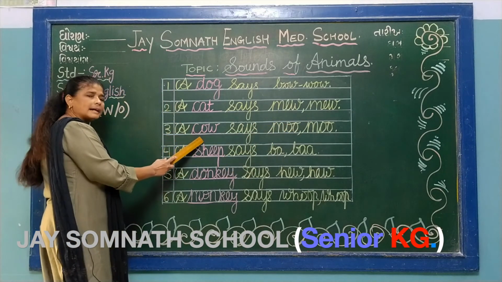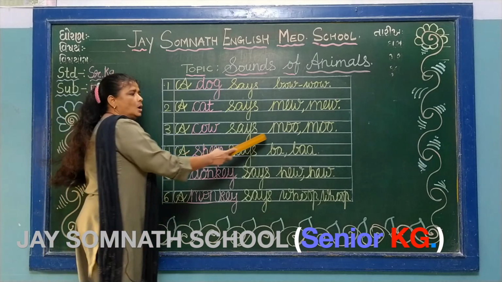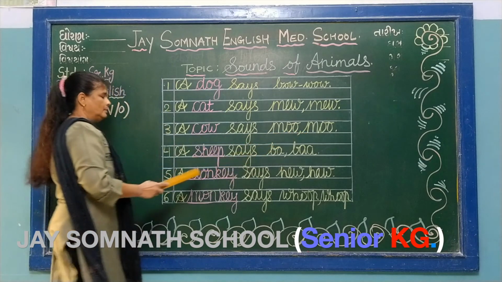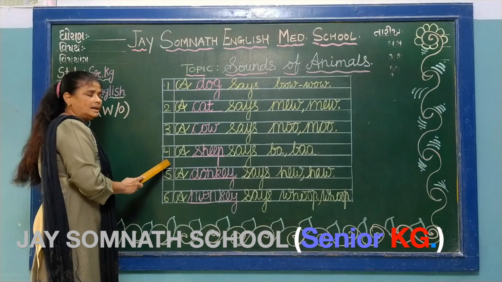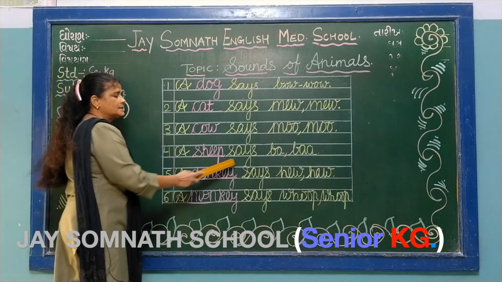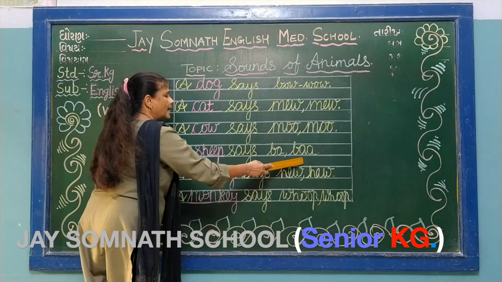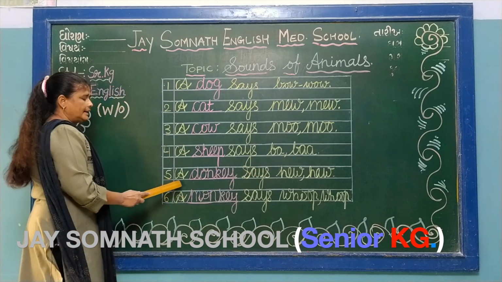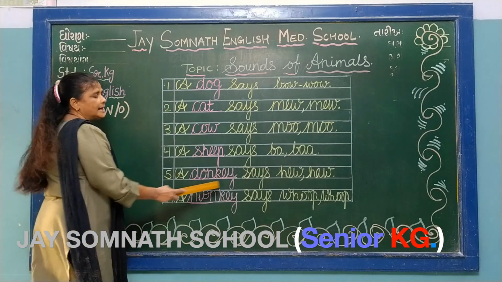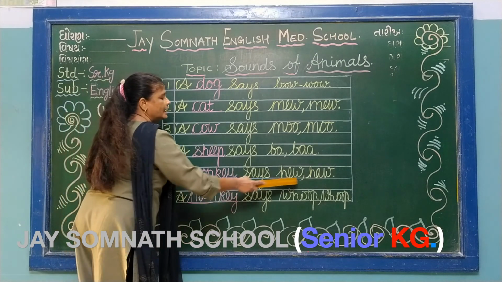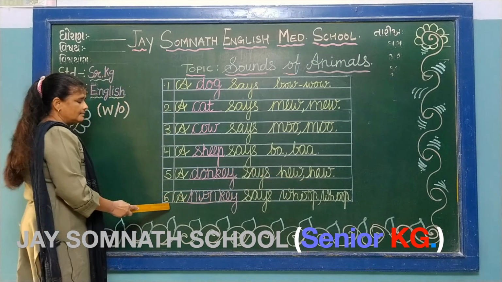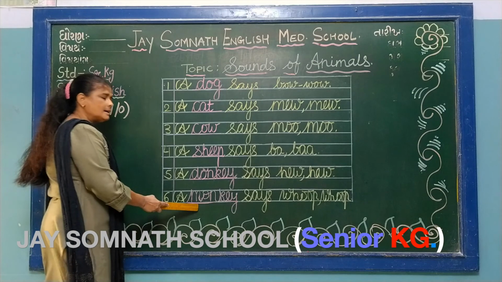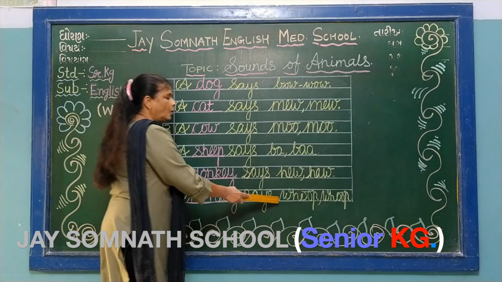A cow says moo moo. 4 number. A sheep says ba ba. 5 number. A donkey says he ho. 6 number. A monkey says hoop hoop.